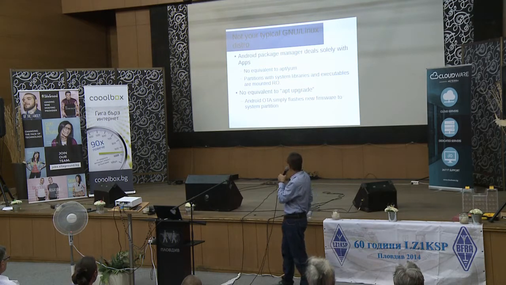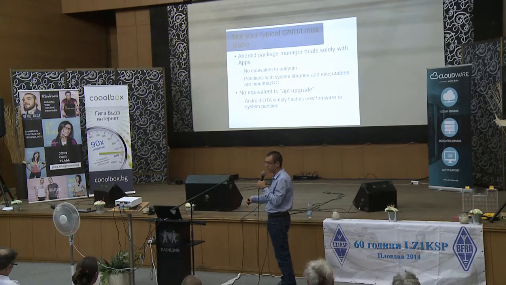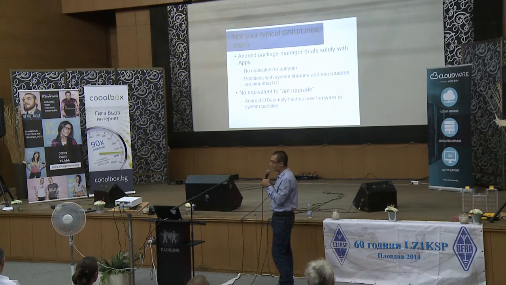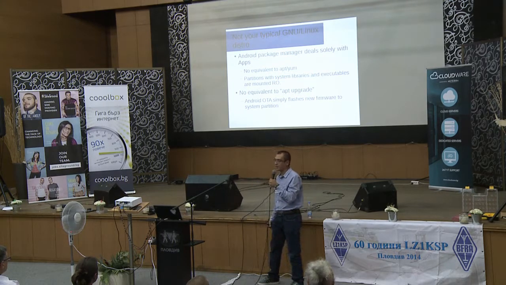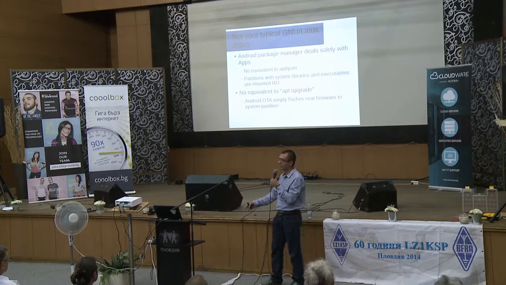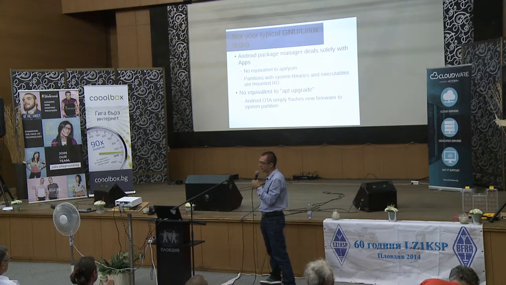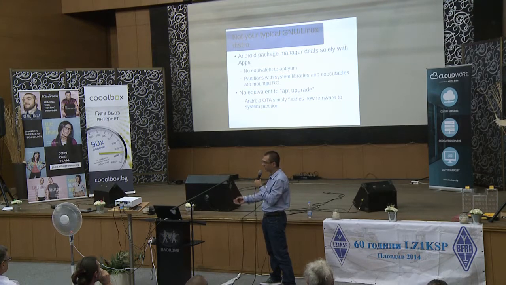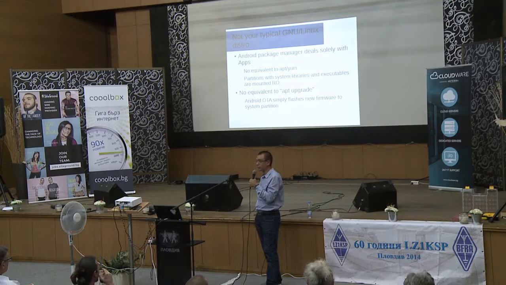Now, what are the differences between desktop Linux distributions and Android? First and foremost, there is no package manager. In this regard, it's similar to Buildroot, where you build an image and it stays that way for the rest of the life of this software image. You cannot install additional platform features.